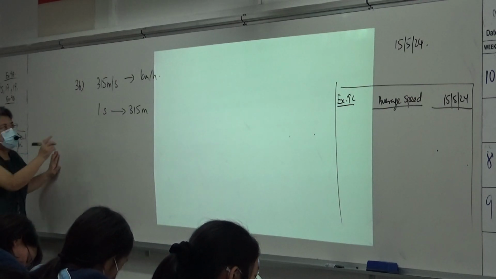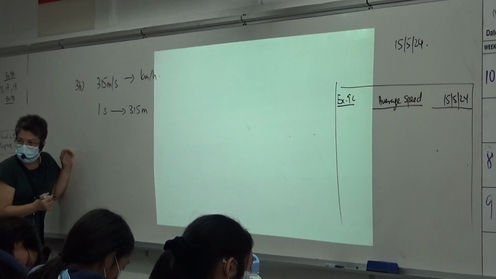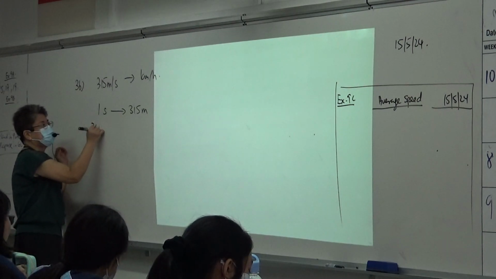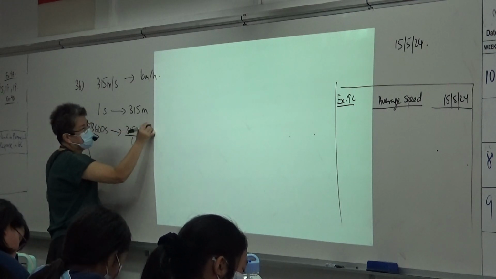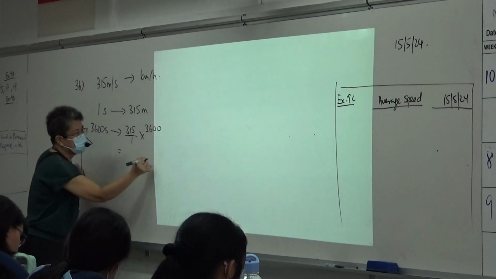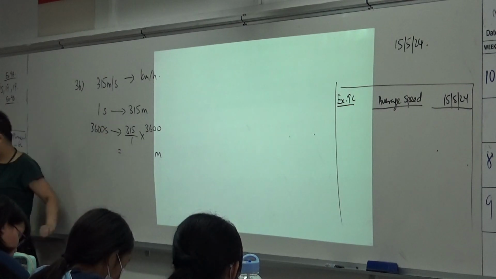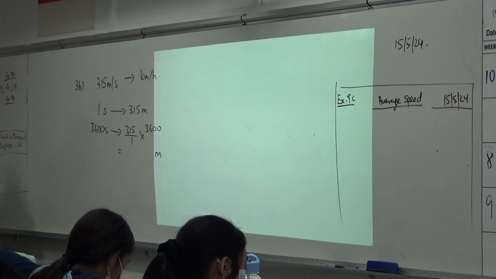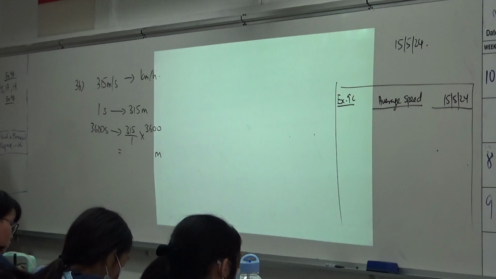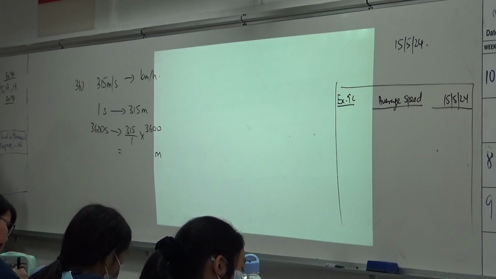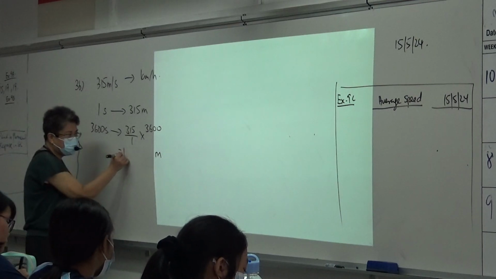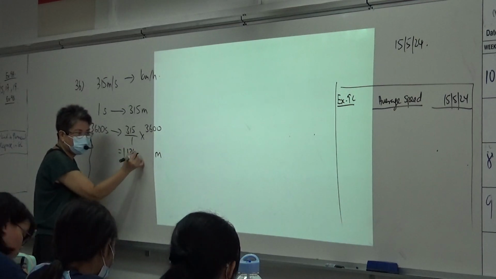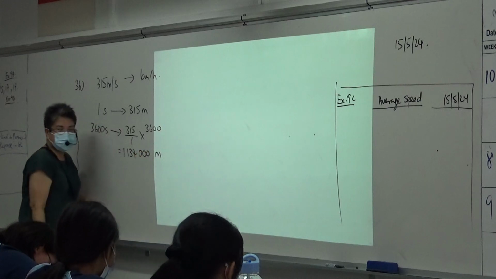Yeah. 1 hour is how many seconds? Yes. 3600 seconds will be 315 over 1 times 3600. Now, can you tell me how many meters? 1,134,000 meters, right?